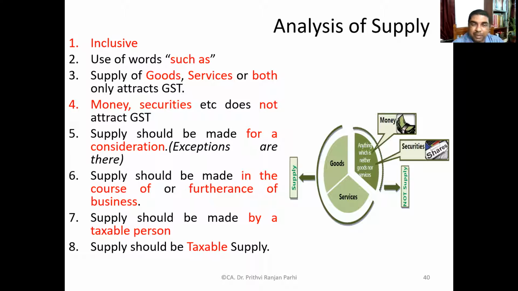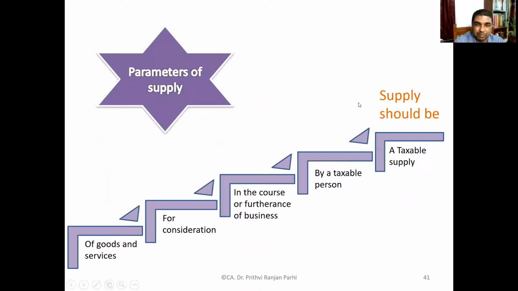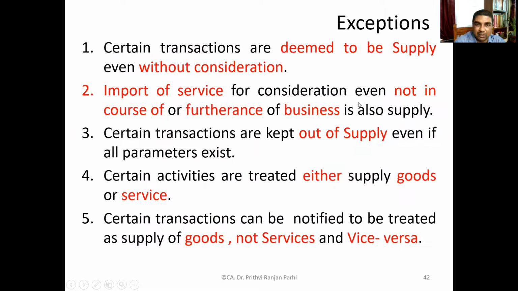And you know, supply should be made for consideration, but of course exceptions are there. We have seen those exceptions. Supply should be made in the course or furtherance of business. That is also important. Supply should be made by a taxable person. Supply should be a taxable supply. These two concepts also we have to discuss: what is taxable person, what is taxable supply. And this chart also we have seen.